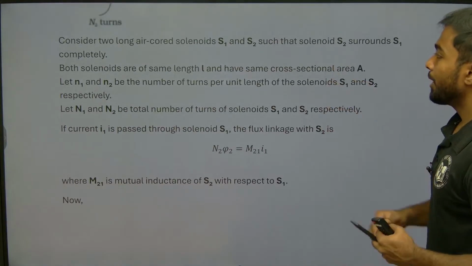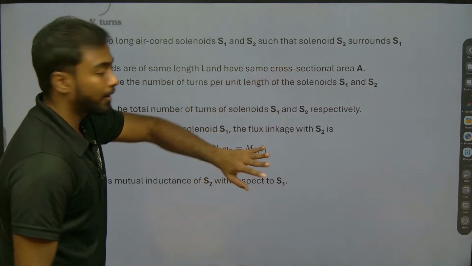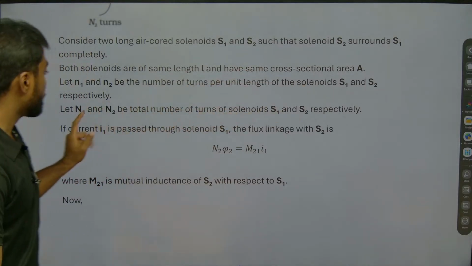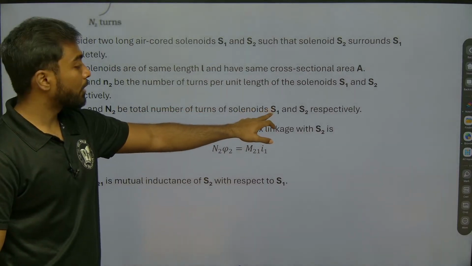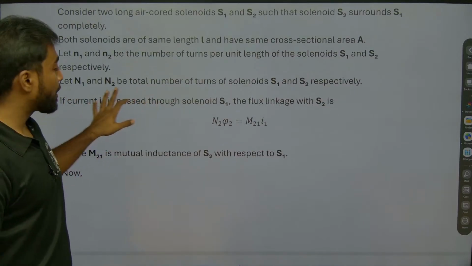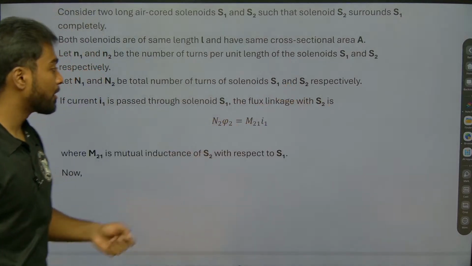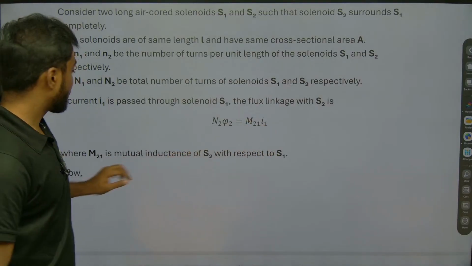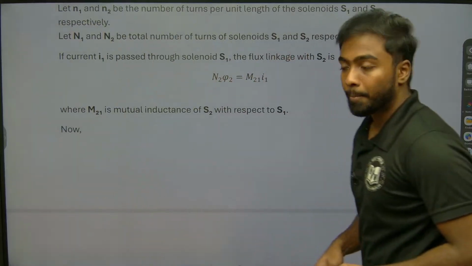Both solenoids are of the same length L and have the same cross-sectional area A. Let n1 and n2 be the number of turns per unit length, and capital N1 and capital N2 be the total number of turns of solenoids S1 and S2 respectively. If a current I1 is passed in S1, the flux linkage with S2 is N2 phi 2, which will be equal to M21 I1, where M21 is the mutual induction of S2 with respect to S1.